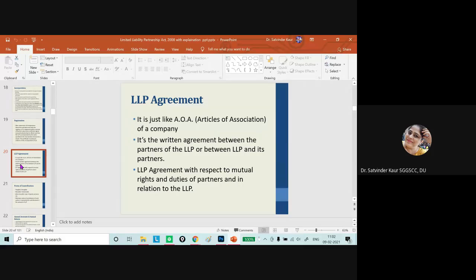A company has its memorandum of association, where the objectives of the company are defined, and articles of association, wherein the operations, day-to-day activities, performance, etc. are given. So the LLP agreement is just like the partnership deed or the articles of association of a company.